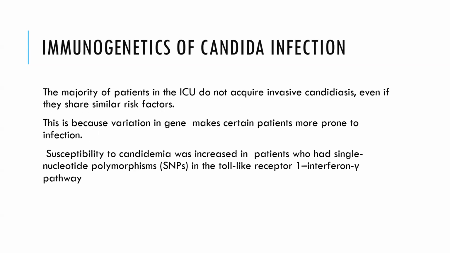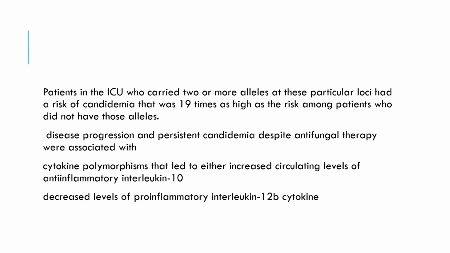Susceptibility to candidemia was increased in patients who had a single nucleotide polymorphism in the toll-like receptor 1 interferon gamma pathway. Patients in the ICU who carried two or more alleles at this particular locus had a risk of candidemia that was 19 times as high as the risk among patients who did not have these alleles.